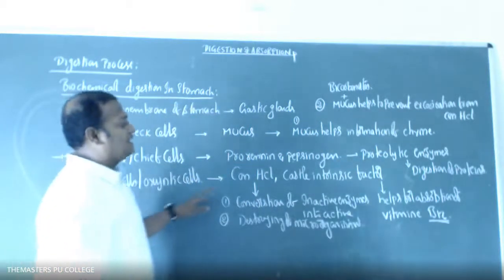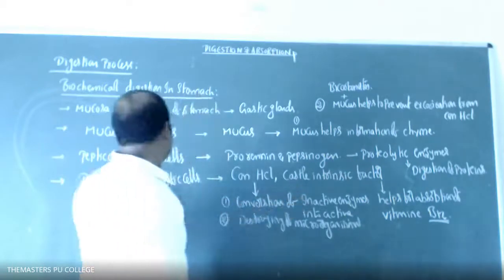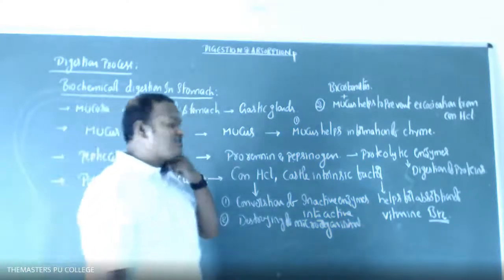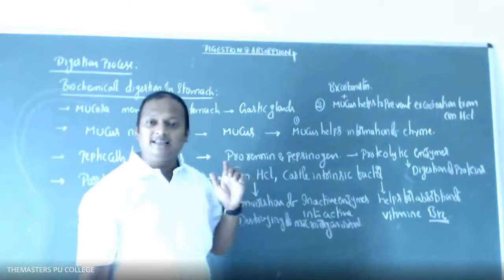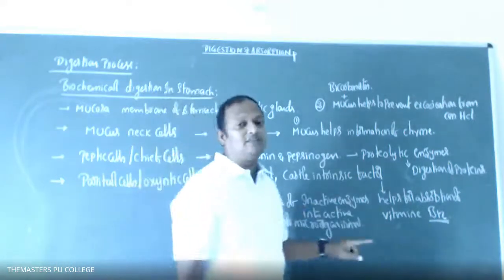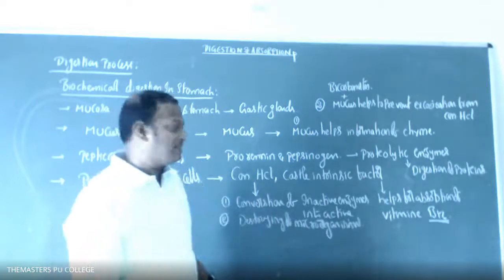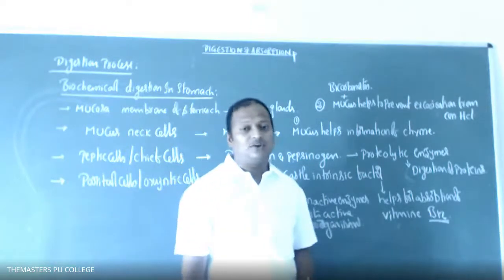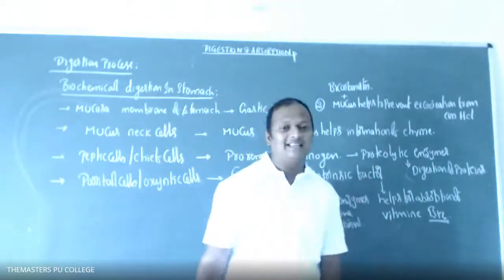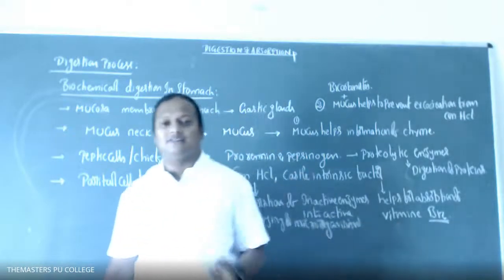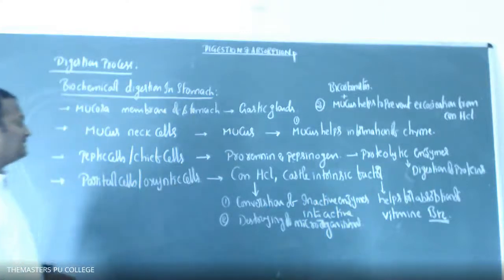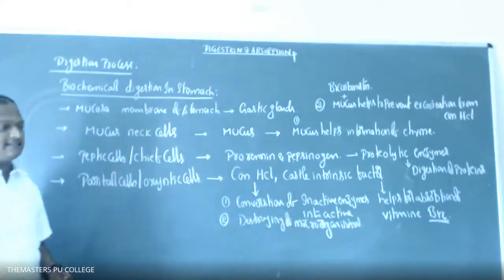Next one, concentrated HCl. The concentrated HCl and the Castle intrinsic factor are both secreted from parietal and oxyntic cells. Functions of concentrated HCl: by the influence of concentrated HCl, inactive enzymes are converted into active enzymes. That is the first function. The second function is destroying different types of microorganisms in the region of the stomach. Castle intrinsic factor helps in the absorption of vitamin B12, and it is secreted from parietal or oxyntic cells. Is this clear, students?